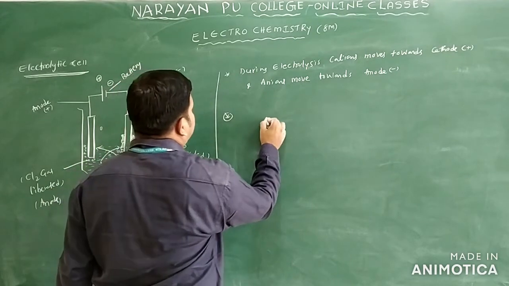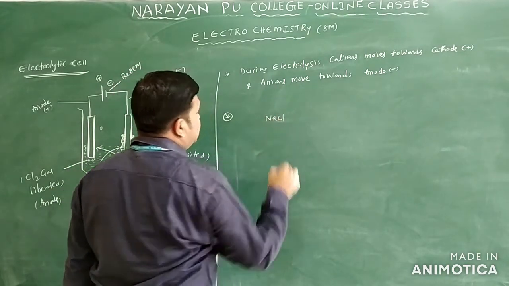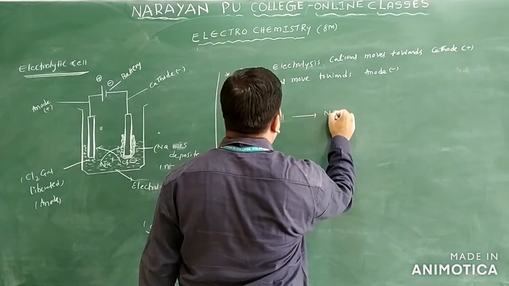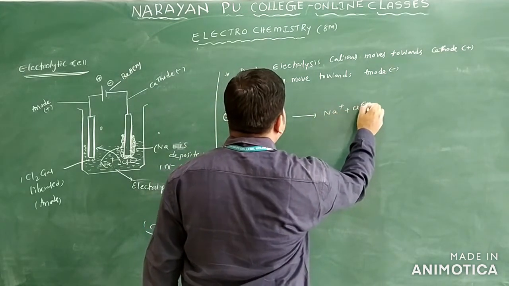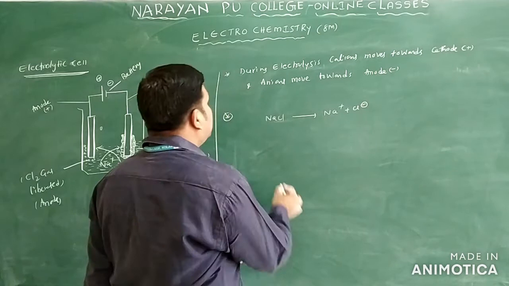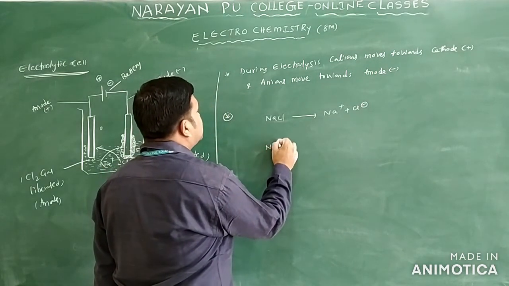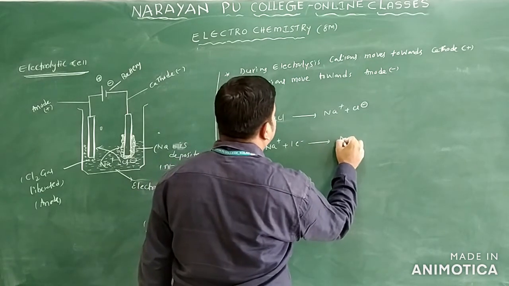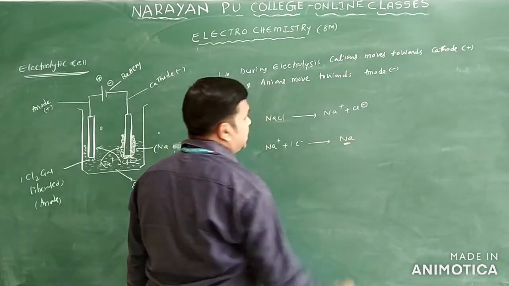I will write one point here. In this electrolytic cell, you are taking NaCl only. This NaCl dissociates into Na plus and Cl minus. This Na plus ion gains one electron, then sodium metal is deposited.